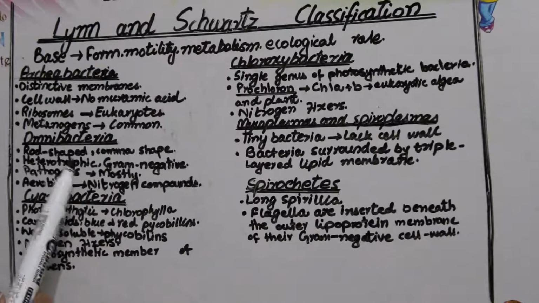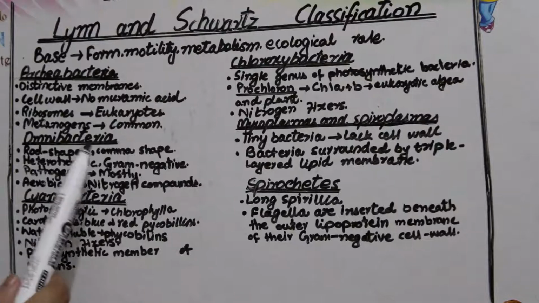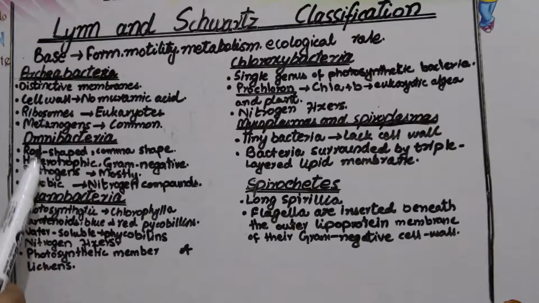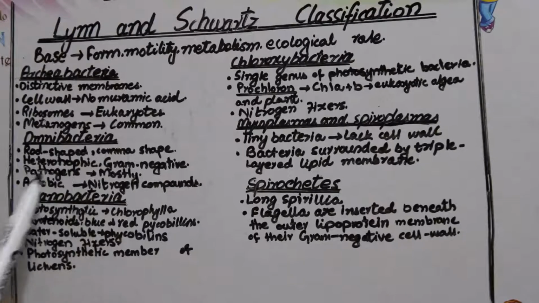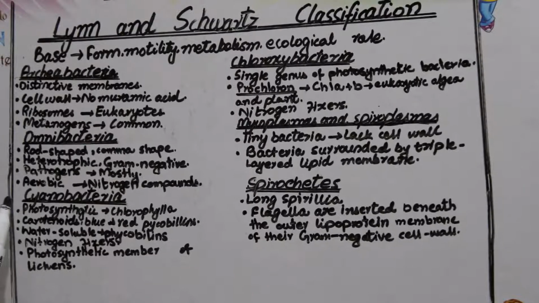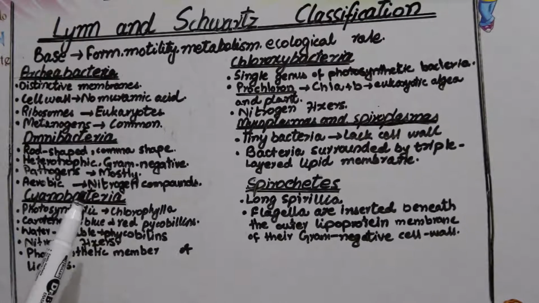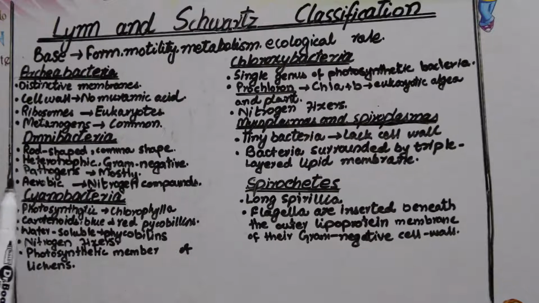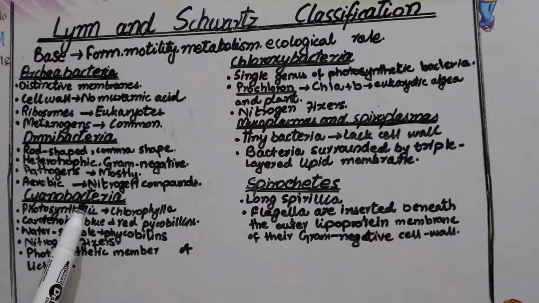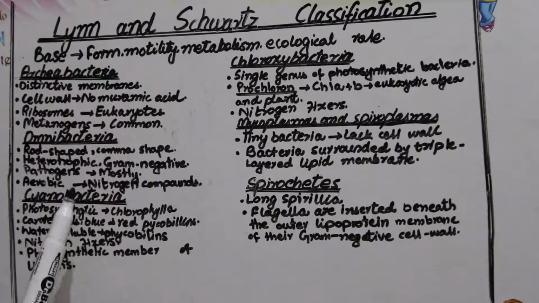And their mode of nutrition is heterotrophic, and they have a gram-negative cell wall. They are also pathogens causing diseases, mostly pathogens which cause diseases in other organisms. They are aerobic. Aerobic means they use oxygen for their respiration and energy production, but they also use nitrogen compounds. So they are aerobic, but they use nitrogen compounds for their food processes and their energy consumption.